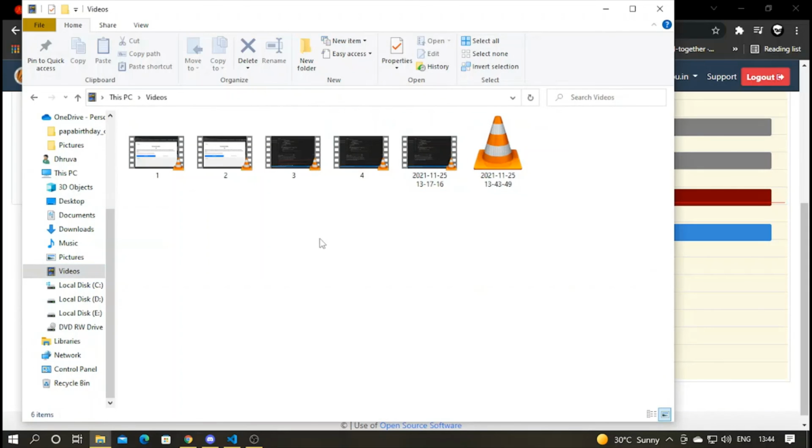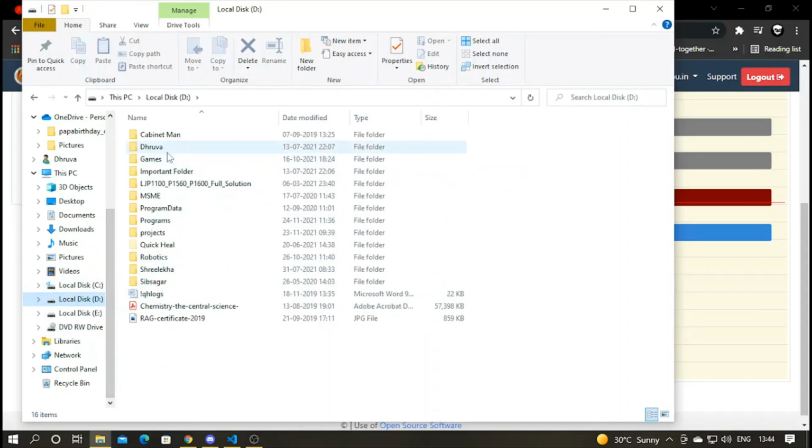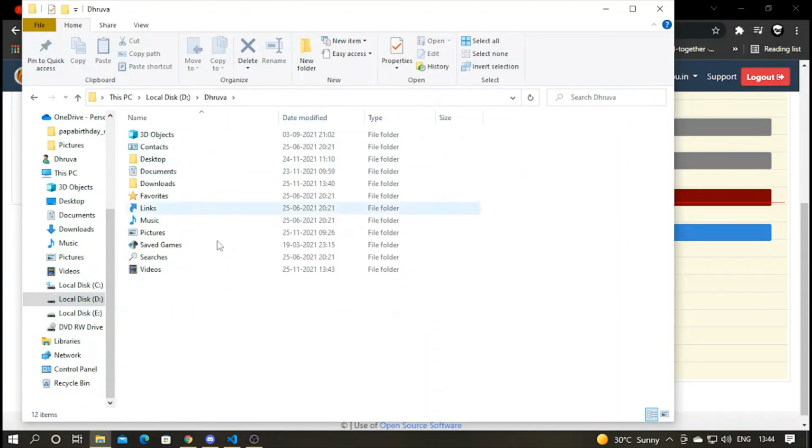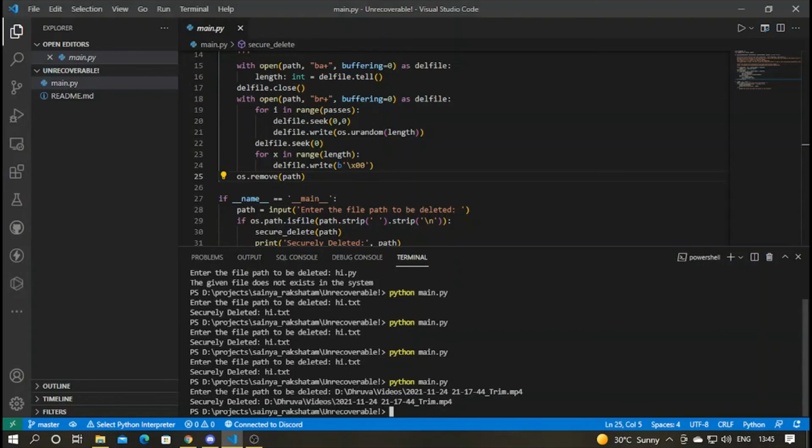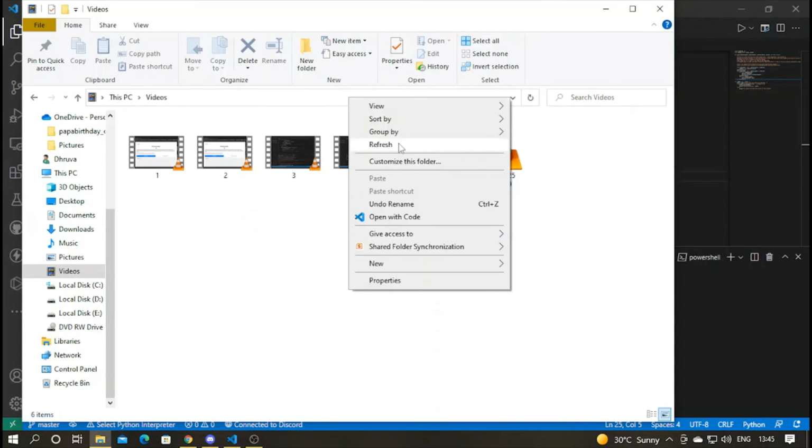Yeah, this videos directory is located in the D drive, under Dhruv, since Dhruv is this account name. So just videos, and here you can see the 2021 11 24 21 744 underscore trim dot mp4 is not there. It's securely deleted.